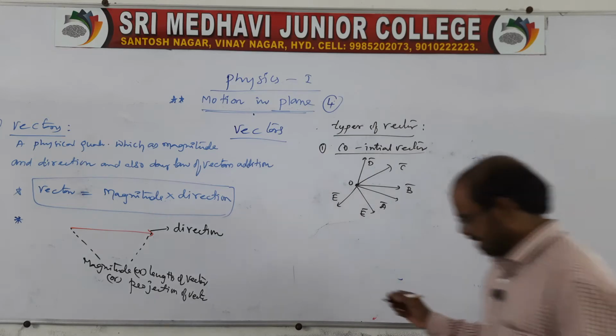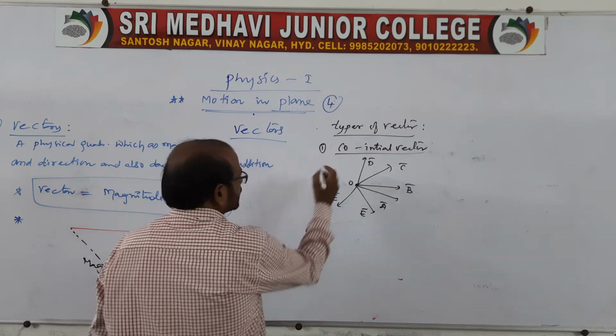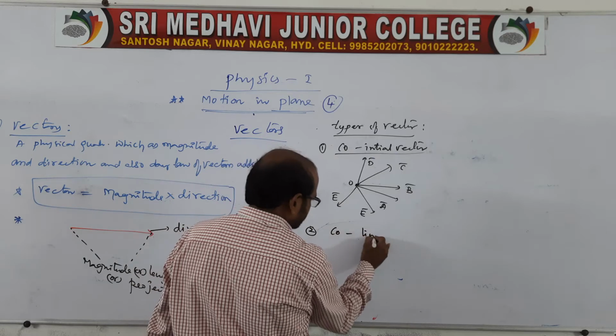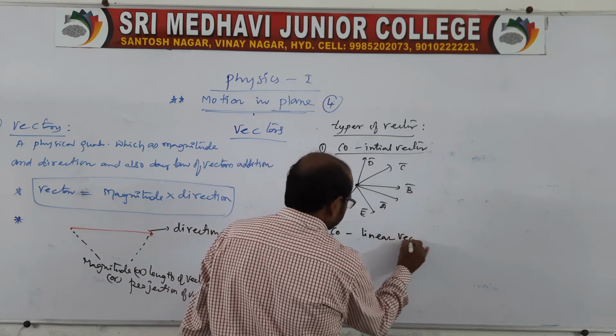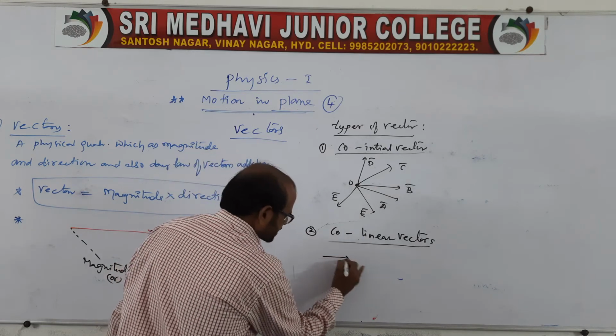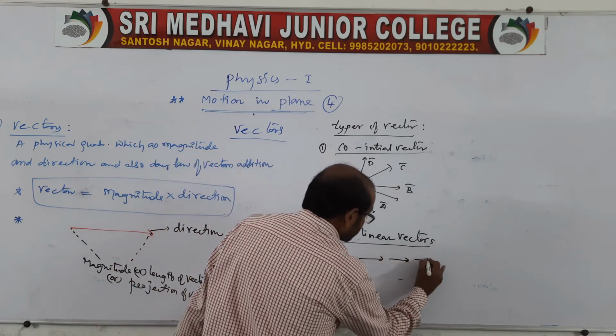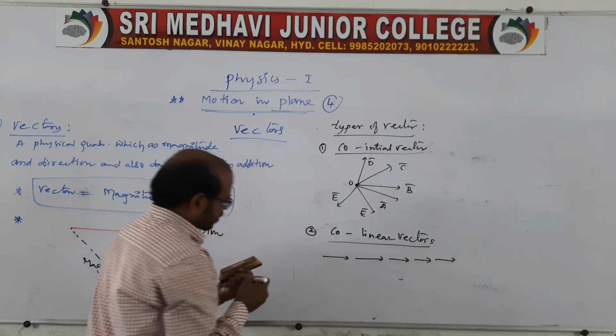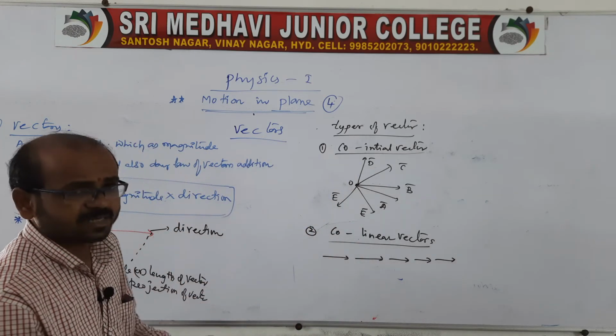Let us move to the second type, co-linear vectors. Sir, what is co-linear? Co-linear vectors are a number of vectors represented along the same direction. Linear in the sense that all the vectors are along the same direction.